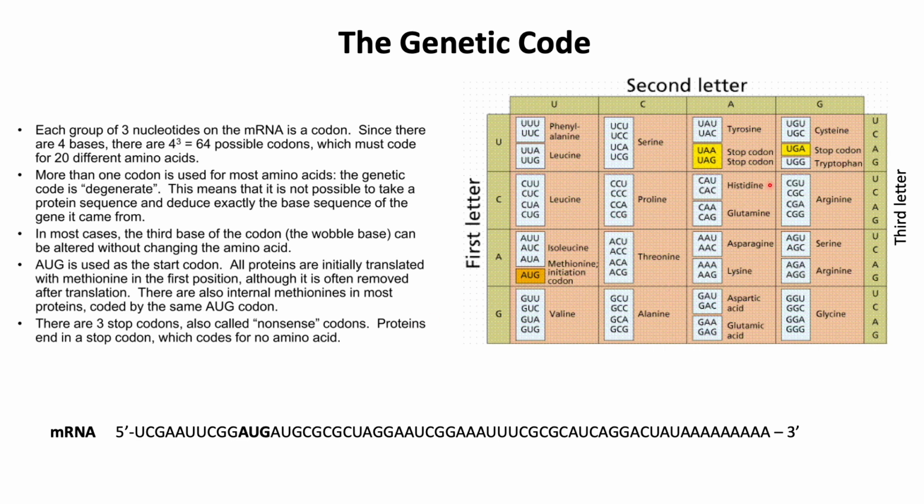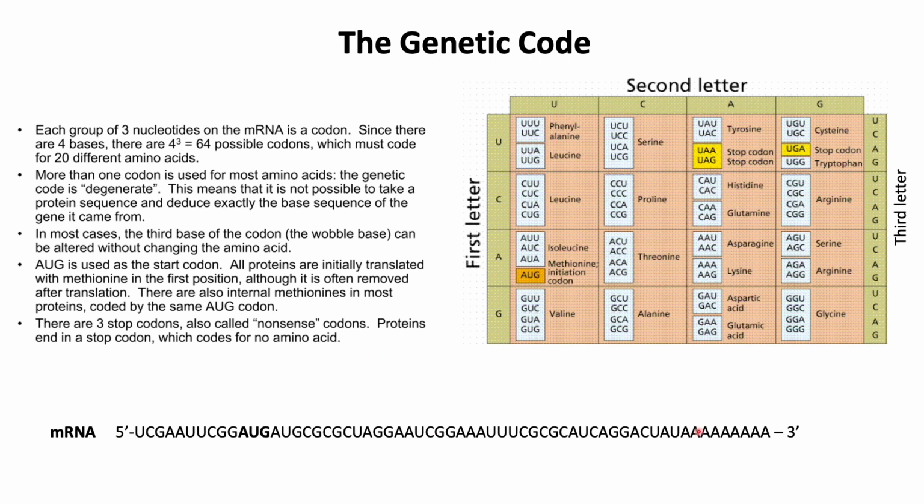And there are 3 stop codons, which are UAA, UAG, and UGA. These are also called nonsense codons. Protein translation ends at the stop codon. So wherever there is any of these 3 codons on the mRNA, the process of translation stops. These codons do not code for any amino acid, and hence the process of translation terminates. So these are the 64 different codons and the amino acids for which they code.